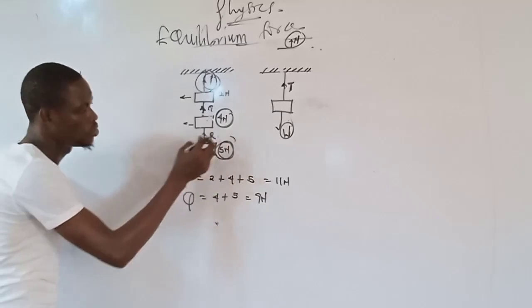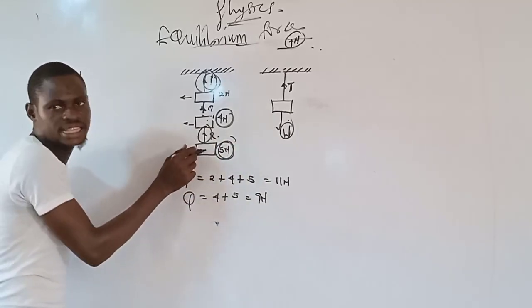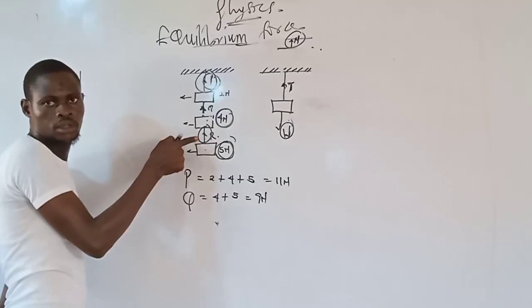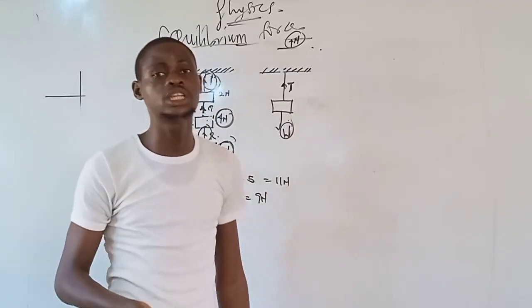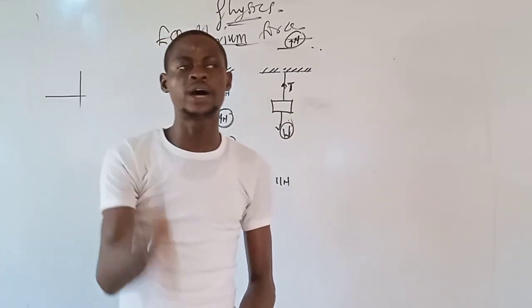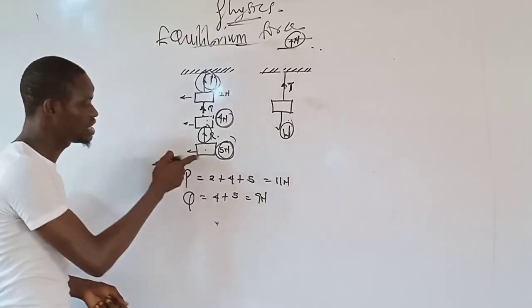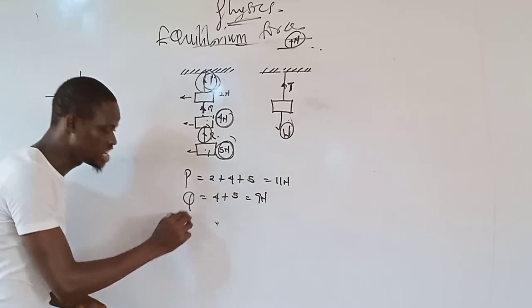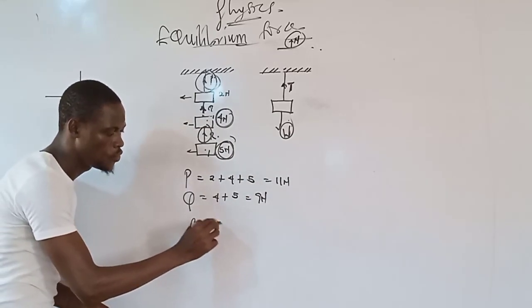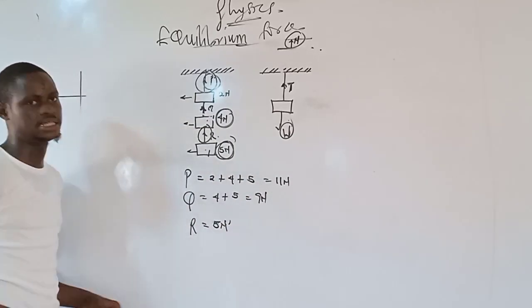What about that in R? In this R here, it is only this weight that is acting on R. Altogether, since you know that tension is an upward force, and for a body to be in equilibrium, an upward force must balance downward force. So the only downward force acting on R is 5 Newton. So tension on R should be equal to 5 Newton, which is balanced like that.